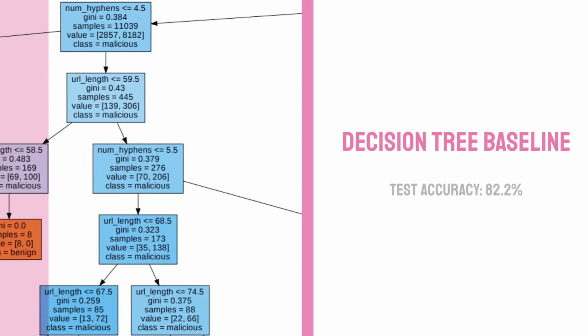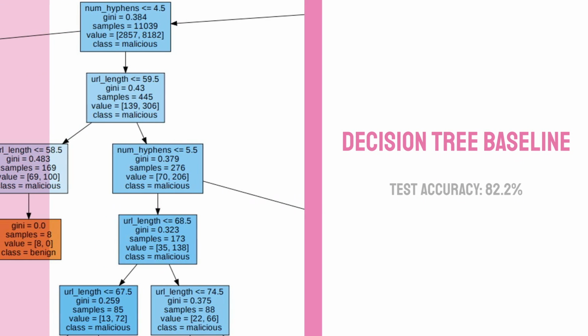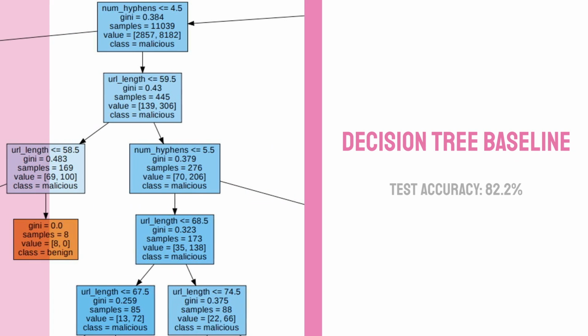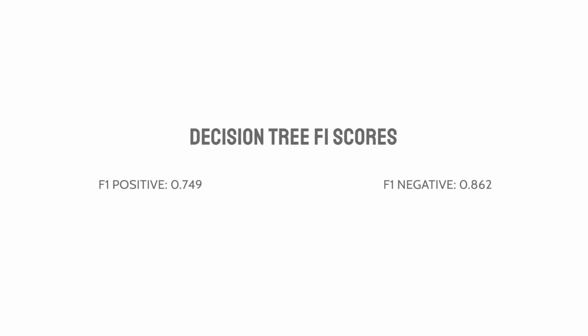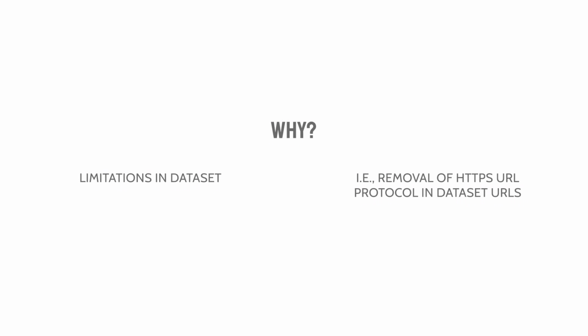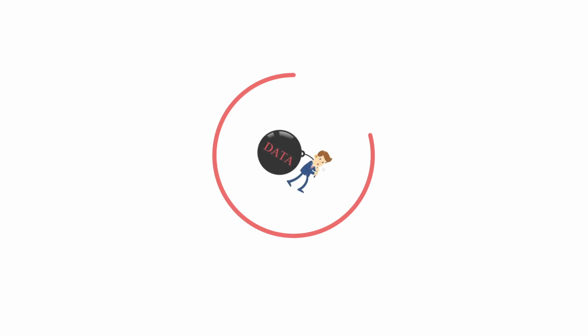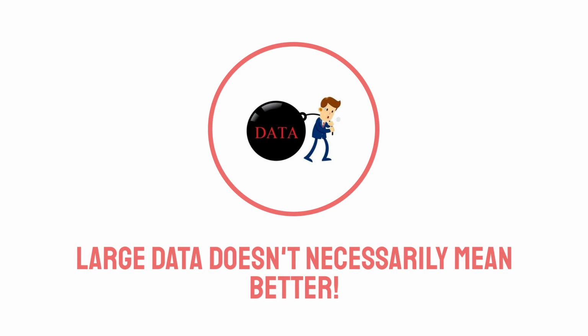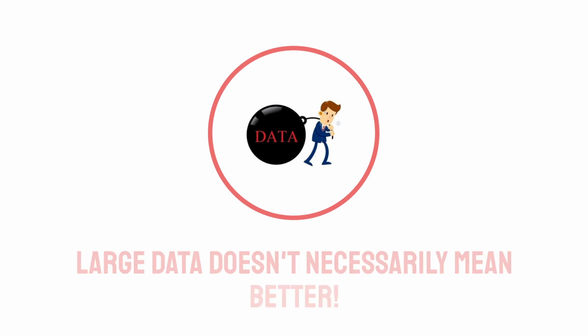We also trained a decision tree baseline model on pre-computed features of a URL. This model achieved a test accuracy of 82.2% and the following F1 scores. Our GRU model clearly outperforms the baseline model. However, the GRU accuracy is still lower than the accuracies achieved by many researchers in the academic literature. This can be attributed to the limitations of our dataset that we discussed earlier. For example, the removal of HTTPS is problematic, as we found in research that this can be a sign it is not malicious. From this, we learned a key lesson. Bigger datasets are not always better if quality is compromised.